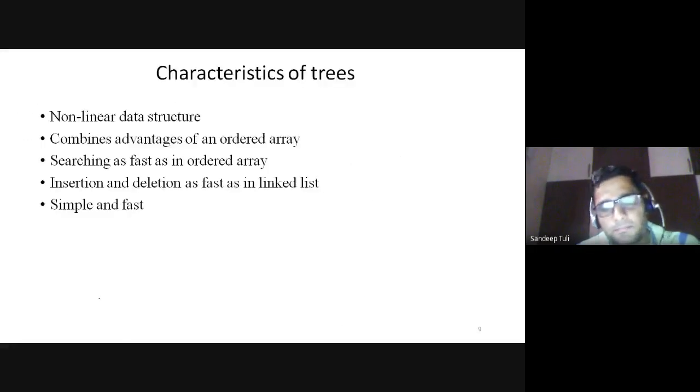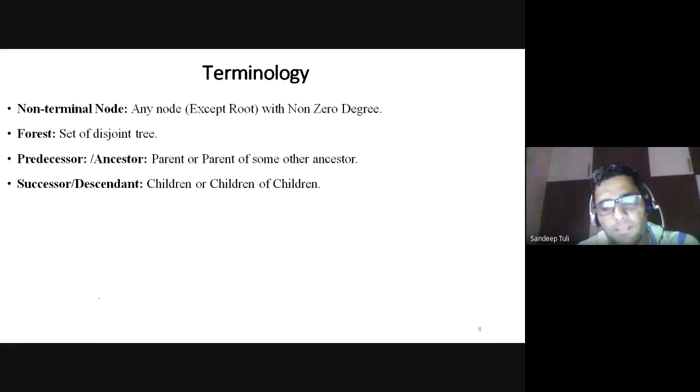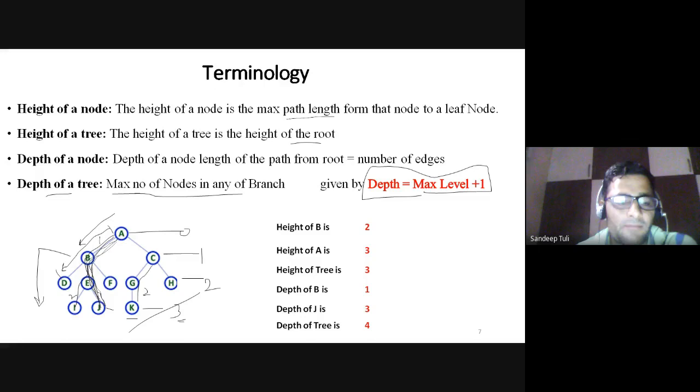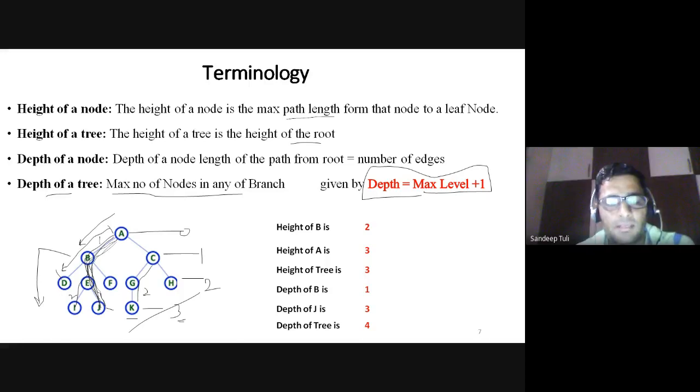Sir, path length is the number of edges. Yes, path length is always the number of edges in that particular path. Like suppose I am trying to find out the path from A to J. So how many edges are there? 3. So it will be of 3 path length. Okay, sir. A, B, E, J. Okay, number of edges, not the number of nodes. Please, इसको ध्यान रखना हमेशा.